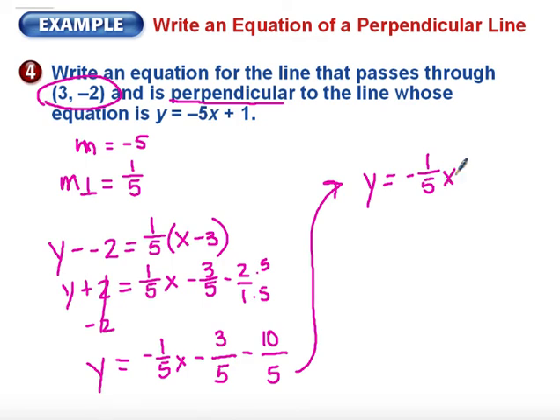1/5 x minus 13/5. So you can see these two lines automatically are perpendicular because of their slopes being opposite reciprocals. Now, if I change that question slightly and ask you to find a parallel line, the only thing that I would do differently is I would keep the slope -5 and I would not take the opposite reciprocal. So you're going to have a few of those problems as well.